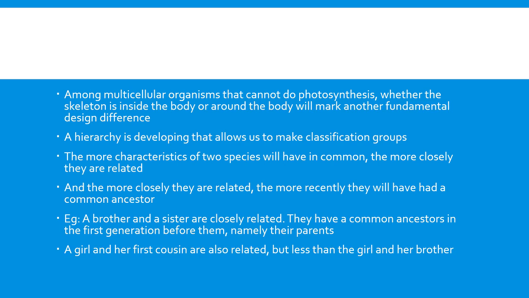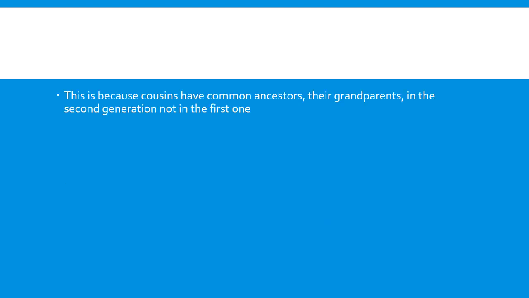Another example: a girl and her first cousin. They are also related, but less than the girl and her brother. Why? Because the girl and her first cousin have the common ancestor in the second generation, which means their grandparents, but not in the first generation. Their parents are not the same, but their grandparents are the same for both the girl and the first cousin. This is because cousins have a common ancestor, their grandparents, in the second generation but not in the first.